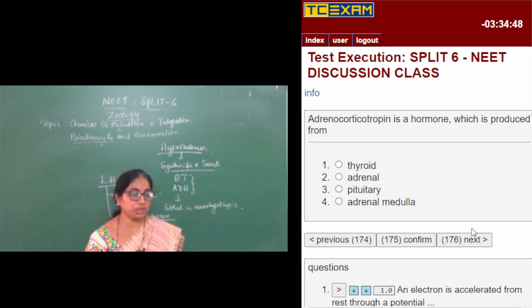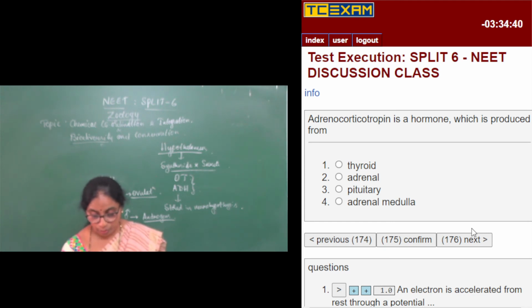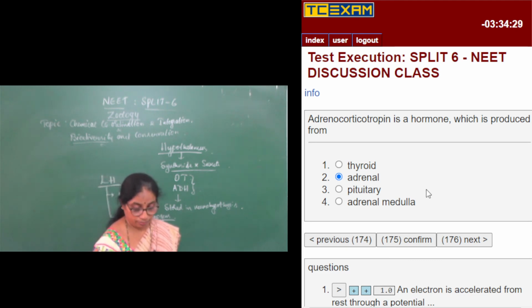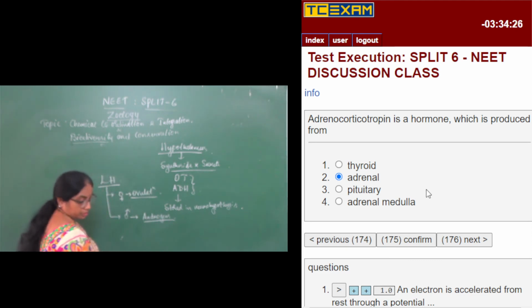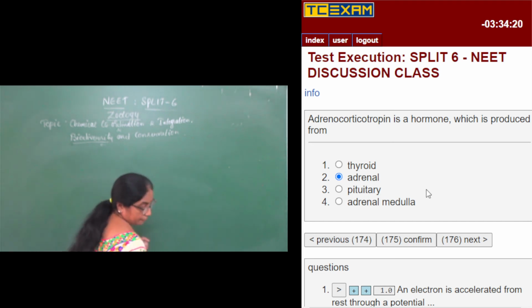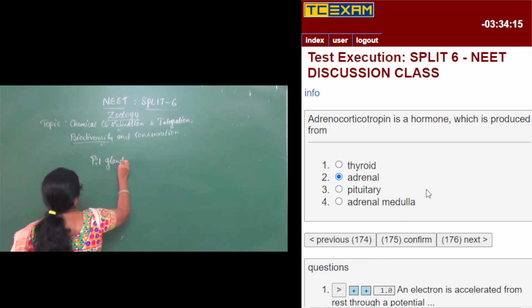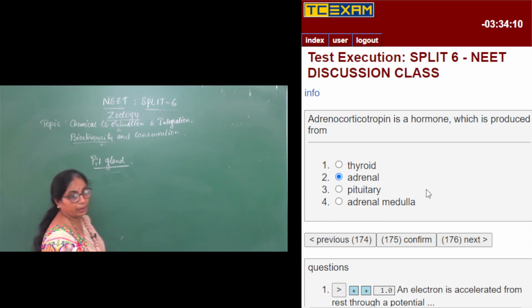So moving on to next question, adrenocorticotropin ACTH is produced from the pituitary gland. We have already discussed these things. Thyroid is under, just a minute. Let me clarify this once again. The hormones of the pituitary we will take. Pituitary gland hormones, which are those? One option is telling thyroid. Thyroid is not part of pituitary.